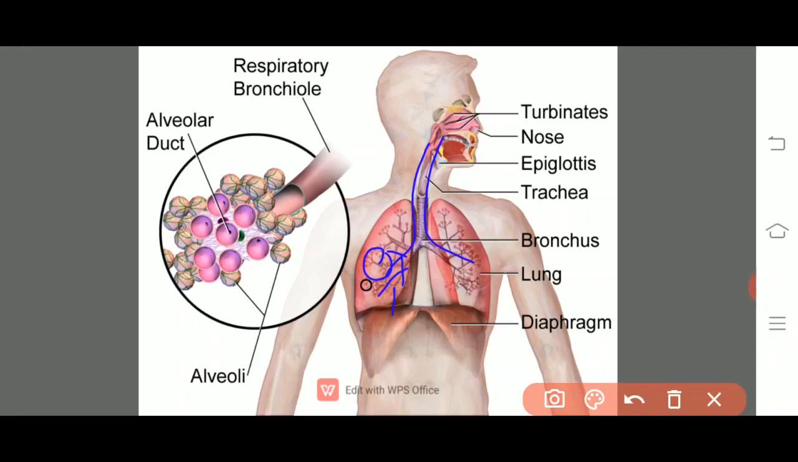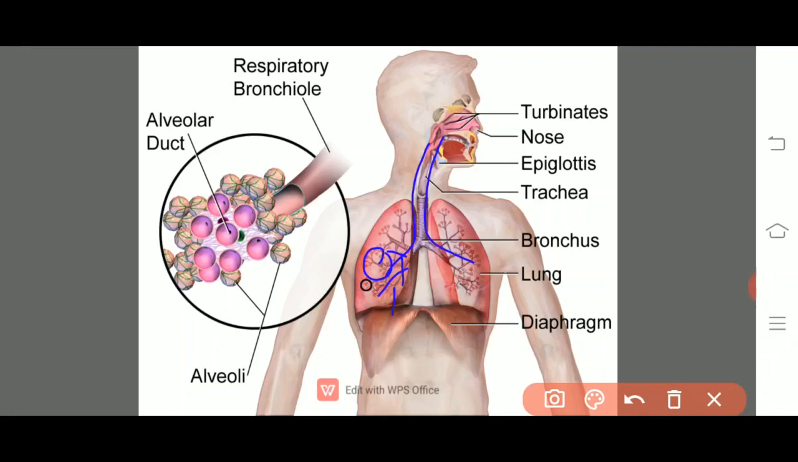Then there is one pair of lungs present in the thoracic cavity, one on either side of the heart. Each lung is enclosed in a double-layered membrane called the pleural membrane. The outer layer is known as the parietal pleura and the inner layer is known as the visceral pleura. In between them there is a pleural cavity which is filled with the pleural fluid. This pleural fluid acts like a lubricant.